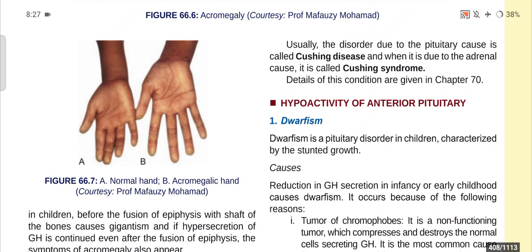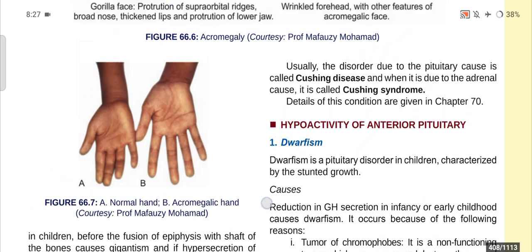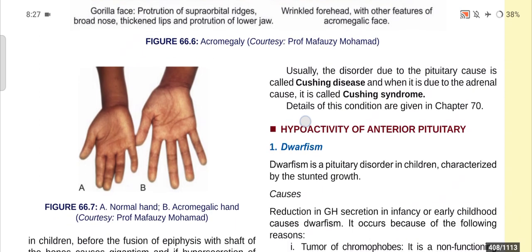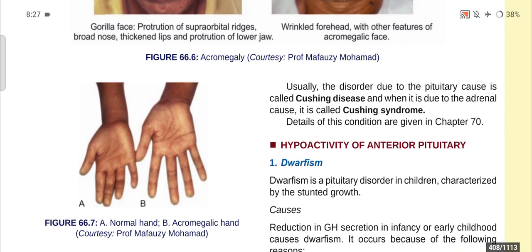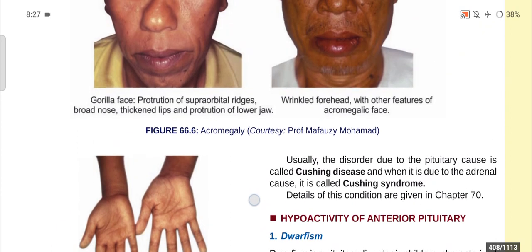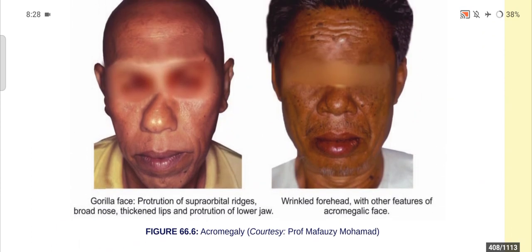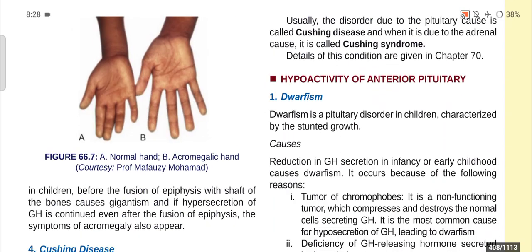This is already discussed in the Cushing syndrome video. You can check that. You can see the difference in the acromegaly hand. A is a normal hand and B is an acromegaly hand. And in the face, you can also see the gorilla face: protrusion of supraorbital ridges, broad nose, thickened lips, and protrusion of the lower jaw. So this is it for now.